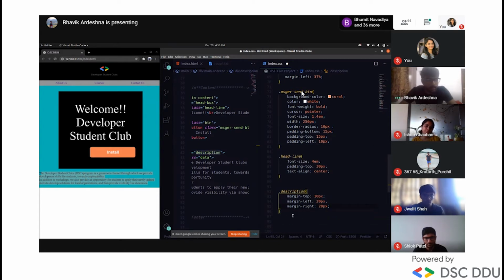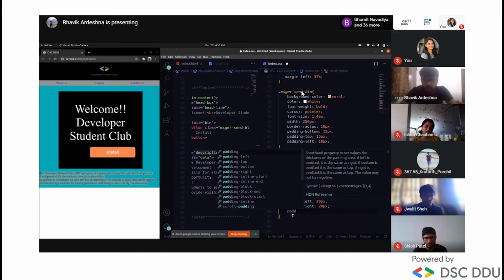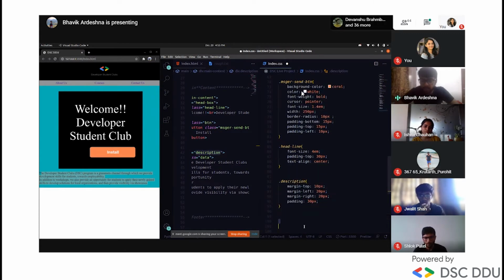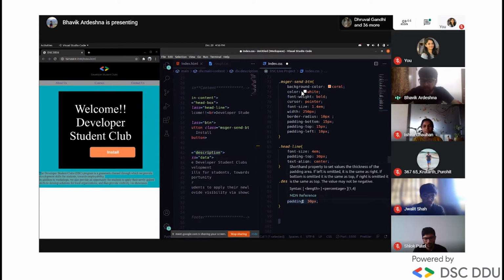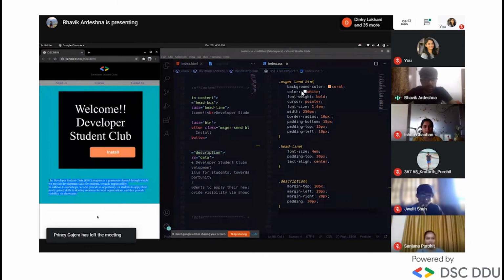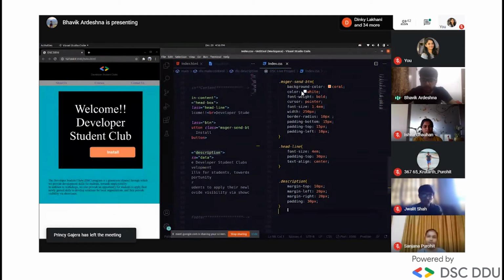And yeah, padding. Padding will be 30 pixels. Look, I have not given padding top or padding left separately. This means it will apply in all directions, top, bottom, left, right, because I have not specified which side we want, so it will apply to all four sides. Okay, let me save this. So look how the content becomes centered. Any doubt? Please, can you unmute? Okay, we are done with the description, right?